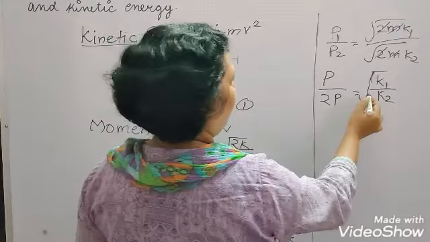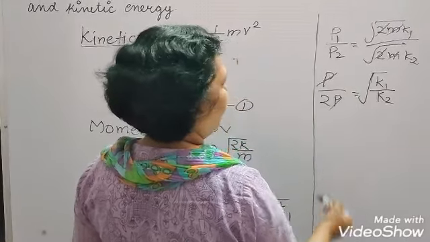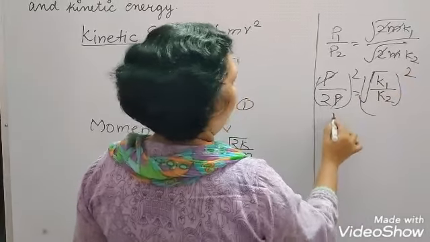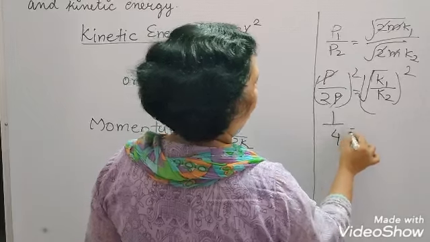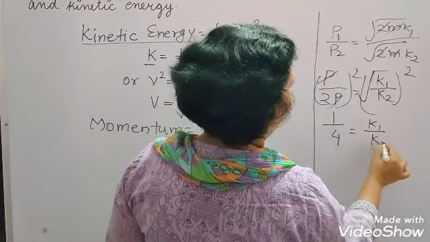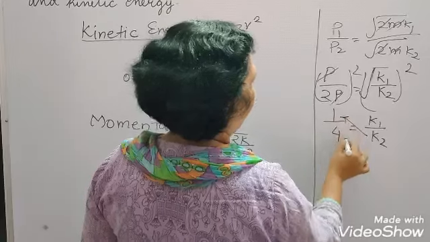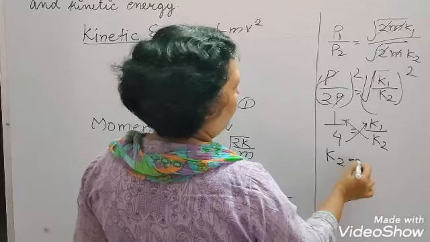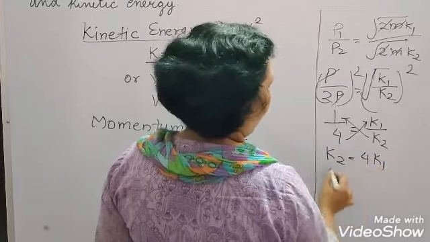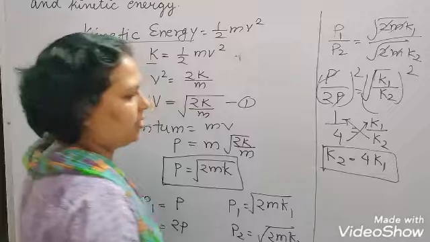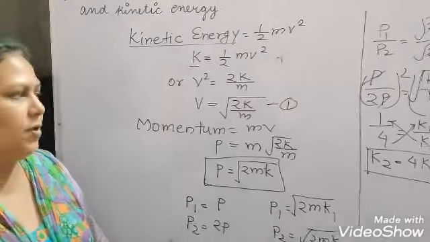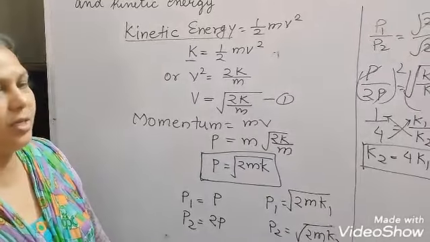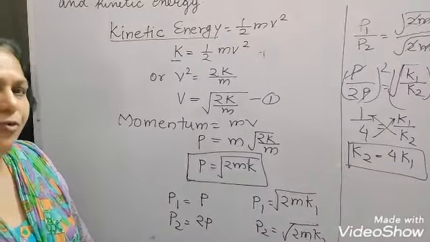So K2 is equal to 4 K1. That means the kinetic energy will become 4 times the initial kinetic energy. So if you double the momentum, the kinetic energy will become 4 times.